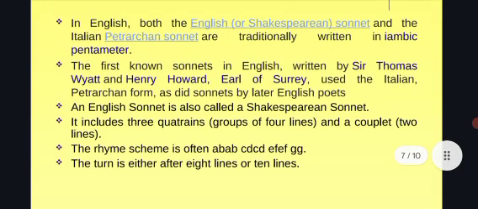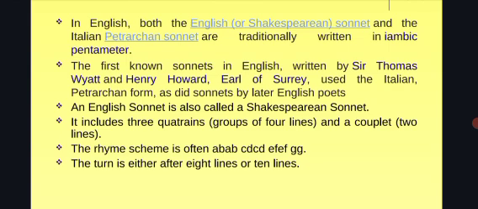An English sonnet is also called a Shakespearean sonnet because even though Wyatt and Surrey introduced the English sonnet, Shakespeare popularized it, so the English sonnet is named after Shakespeare.